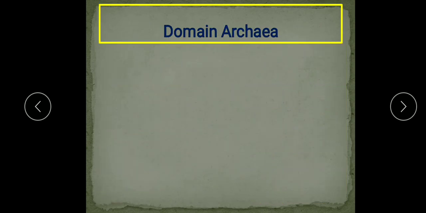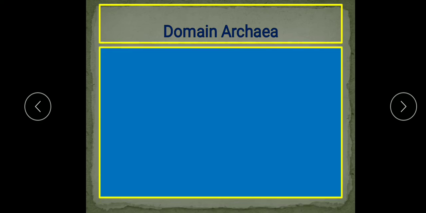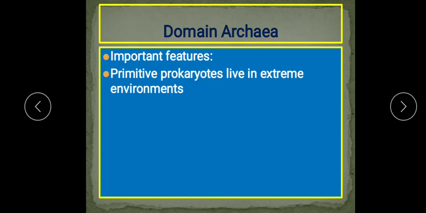Now we'll start with the domain archaea. In domain archaea, the important features we will study are that these are the primitive prokaryotes, living in extreme environments. Prokaryotes and eukaryotes you have already studied, students. The prokaryotes are the organisms that do not have a nucleus, and the nuclear material lies in the cytoplasm. So these members of the domain archaea are the primitive prokaryotes, living in extreme environments.